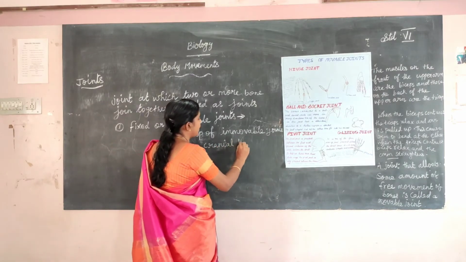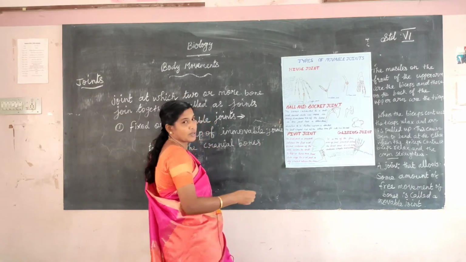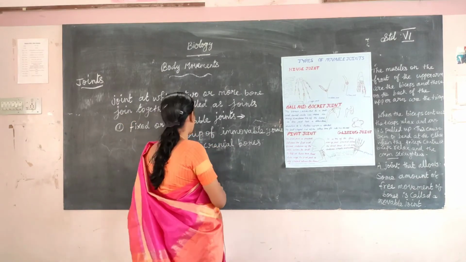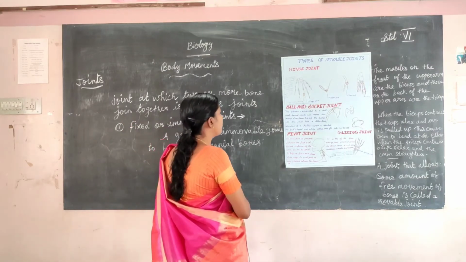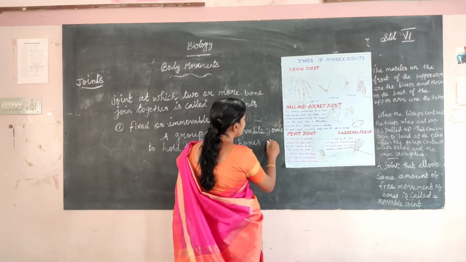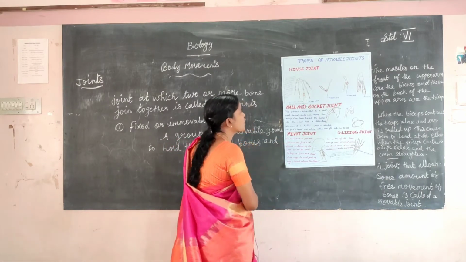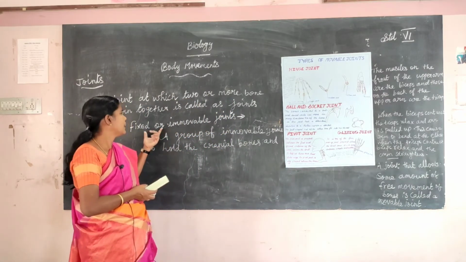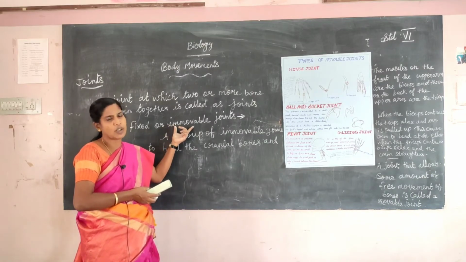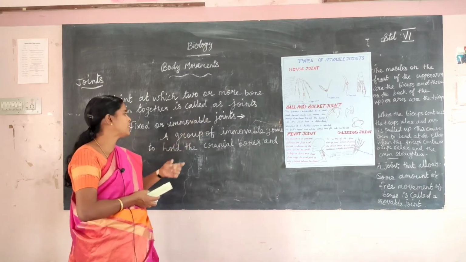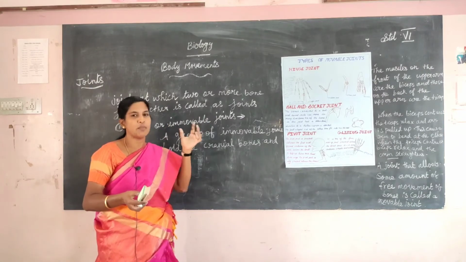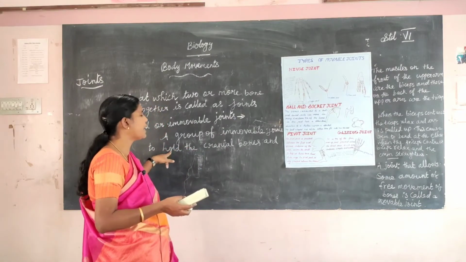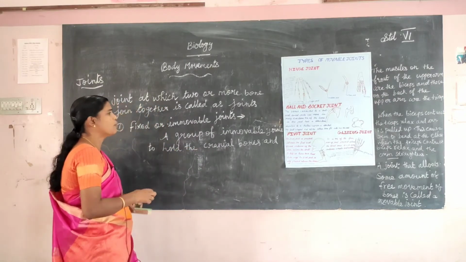Next are the ribs and sternum, which are also fixed or immovable joints. The teeth and their sockets are also fixed or immovable joints.